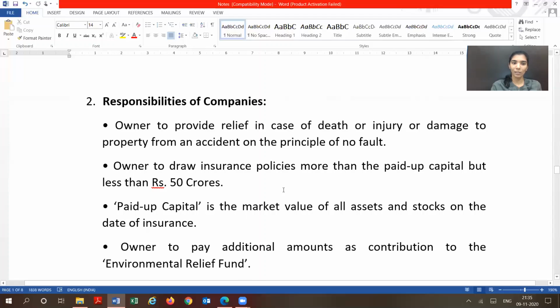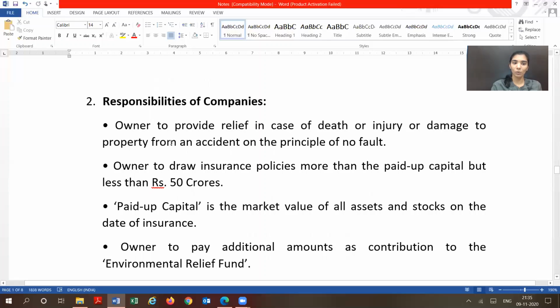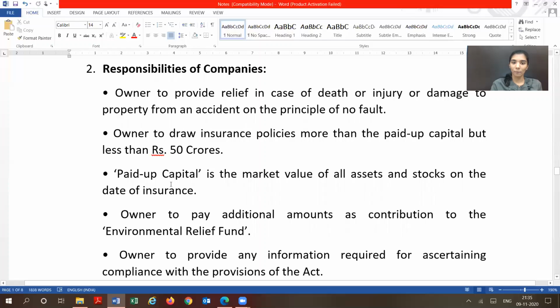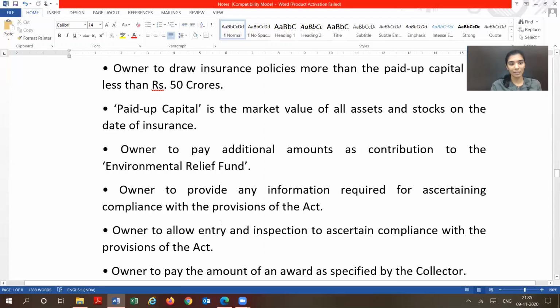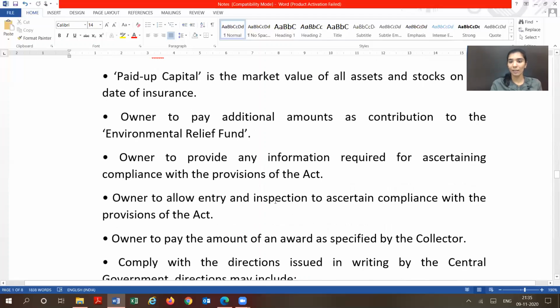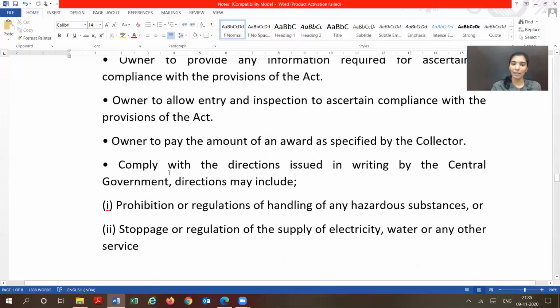So what are the responsibilities of the company under this act? Owner to provide relief in case of death or injury or damage to property from an accident on the principle of no fault. Then the owner has to draw an insurance policy of more than its paid up capital, but less than rupees 50 crores. Then the owner has to pay an additional amount as contribution to the environmental relief fund. Owner has to provide the necessary information. Owner should allow entry and inspection. Owner to pay the amount of an award as specified by the collector. Whatever the collector will say, you have to pay this much, then that has to be paid, and it has to comply with the directions issued by the central government.